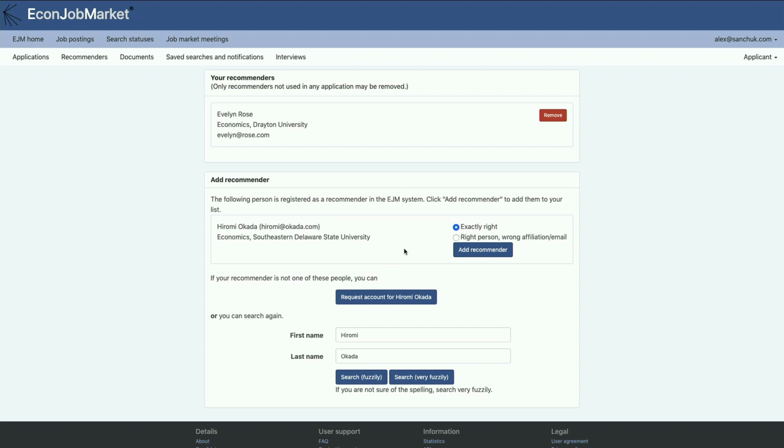Well, I need to request an update to the Econ Job Market system because the system requires that all of the recommenders, in fact all of the users in the system, each of them has only one account, and the account has the updated information about affiliation and official email address. So I'm going to click on the right person because the right person has been identified in the system, but the wrong affiliation or email. And I'll click on Add Recommender now.